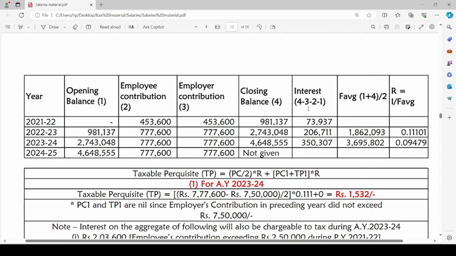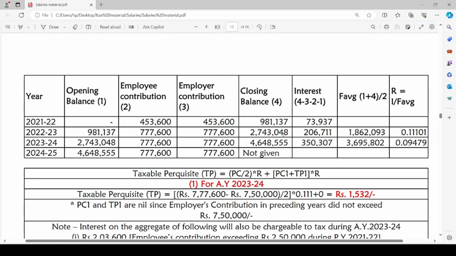So closing balance minus employer contribution minus employee contribution minus opening balance, if any, will be our interest earned during the period of 2021-22. I hope it is clear for you guys.